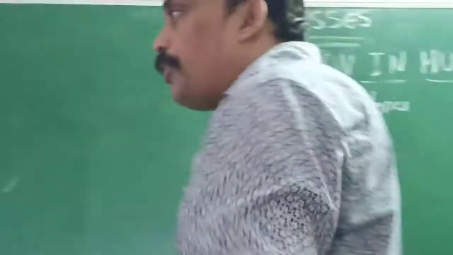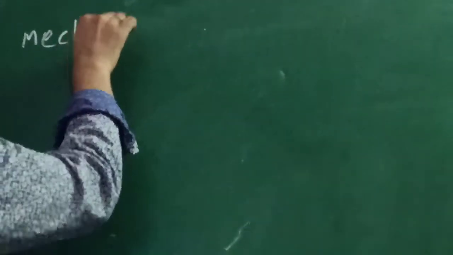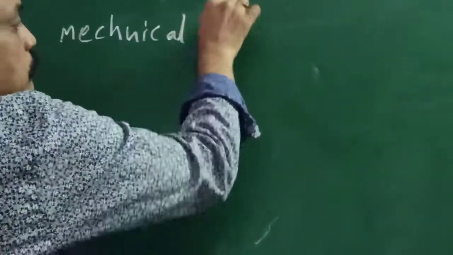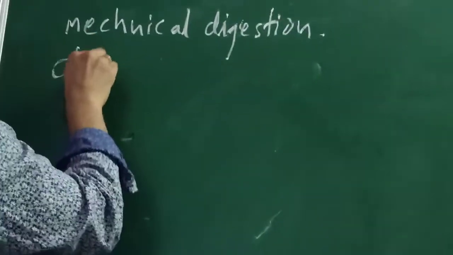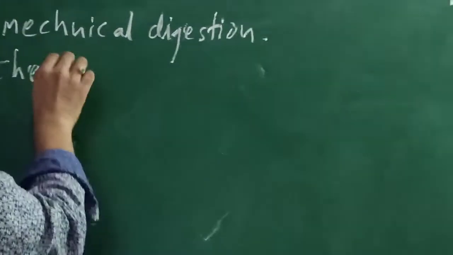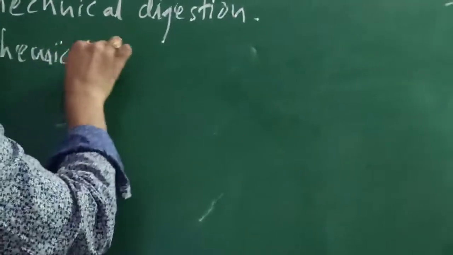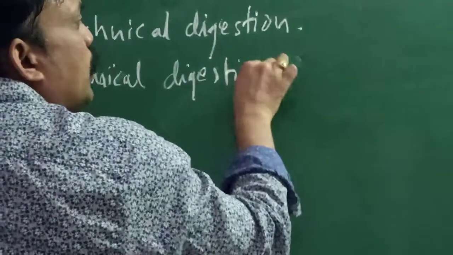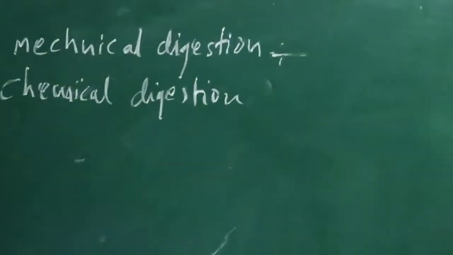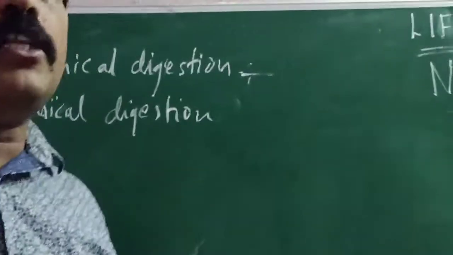Digestion is of 2 types. In human beings, 2 types of digestion occur. One is mechanical digestion and the second one is chemical digestion. Already we learned about mechanical digestion and chemical digestion. Which organs are useful in the process of digestion?